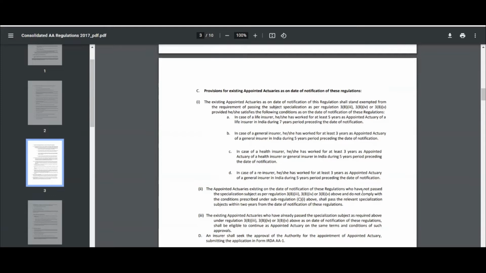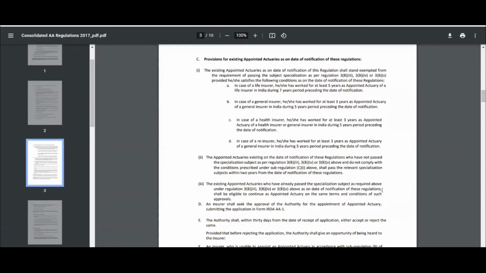However, if the person is not satisfying the criteria, then he or she is required to pass the specialist level application subject within 2 years from the date of this notification, right? And if the existing appointed actuary has cleared that paper, then this notification does not mean anything for that person, and the person can continue with the normal terms and conditions.